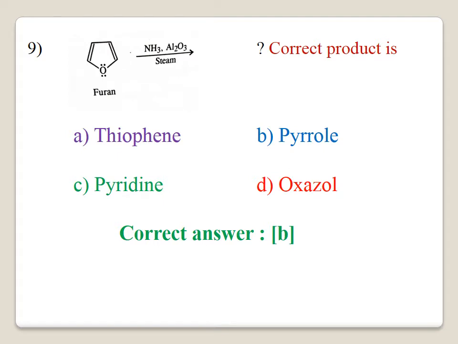Question number 9. Furan is treated with ammonia over Al2O3 in steam. Find out the correct product for the reaction. The correct product for the reaction is pyrrole. Furan is treated with ammonia over Al2O3 in steam. It gives the product pyrrole. Correct answer is B.